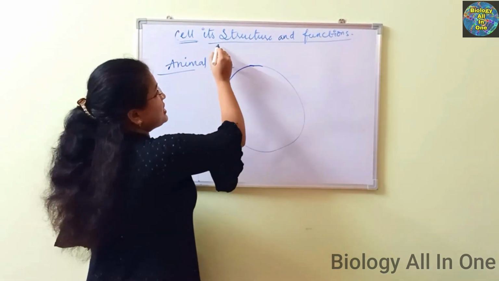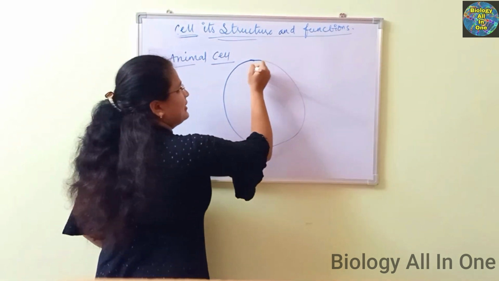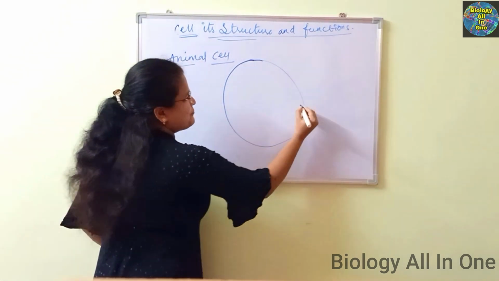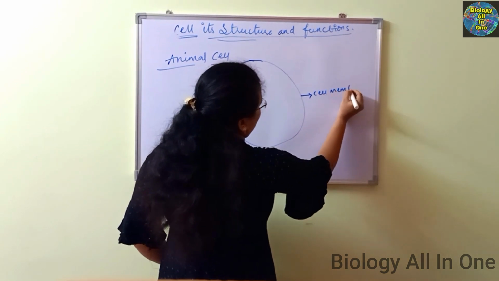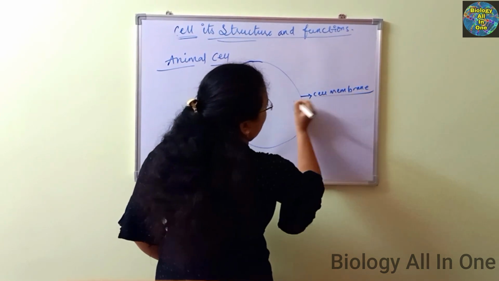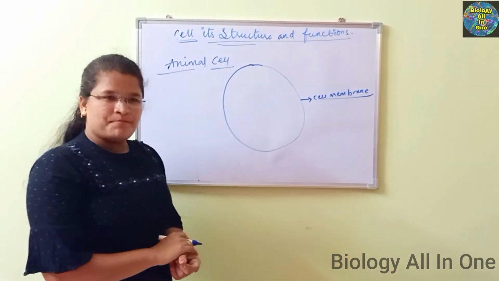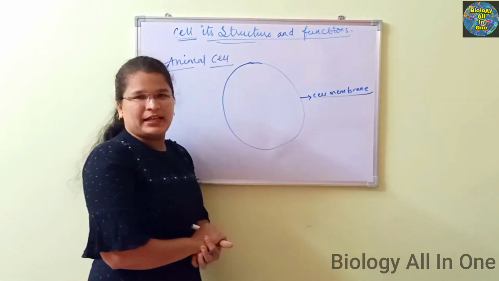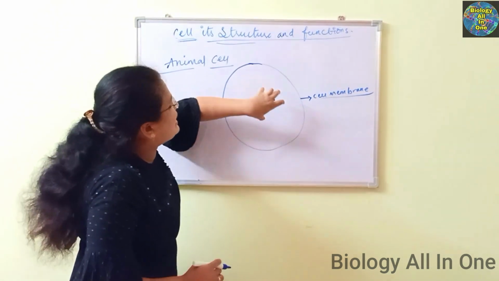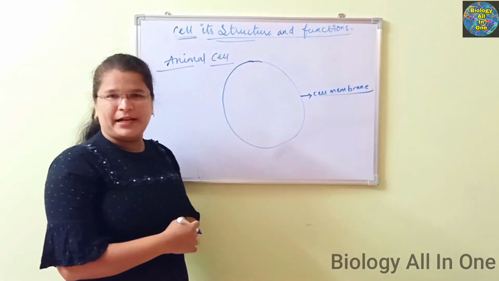We are going to see the structure first of all, which is embedded with the membrane. That membrane is known as the cell membrane. This cell membrane is acting like a protective layer around the cell. Whatever cell organelles are present inside the cell are being protected only by the cell membrane.